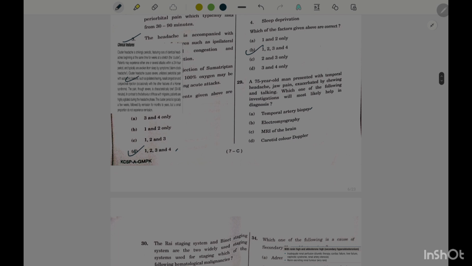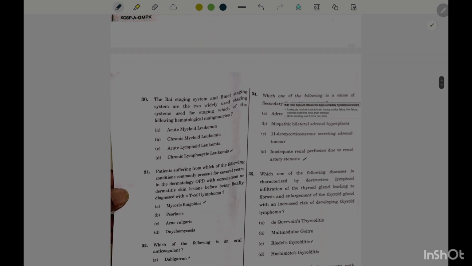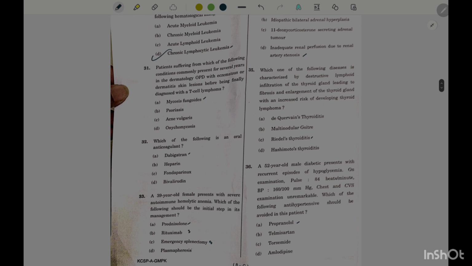A 75-year-old man presents with temporal headache and jaw pain exacerbated by chewing. This is temporal arteritis or giant cell arteritis. The gold standard investigation is temporal artery biopsy. The Rai and Binet staging is used for chronic lymphocytic leukemia.